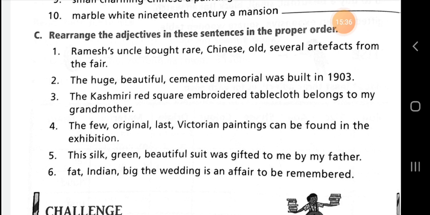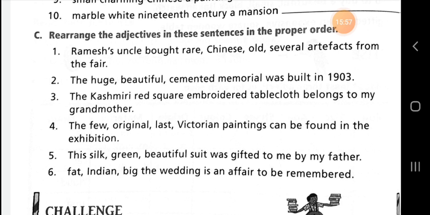And now fifth sentence. This silk green beautiful suit was gifted to me by my father. So now I am going to reorder the adjectives of this sentence.